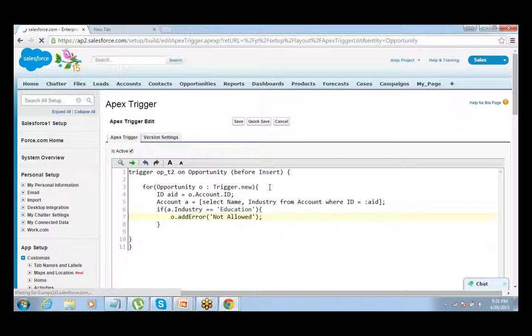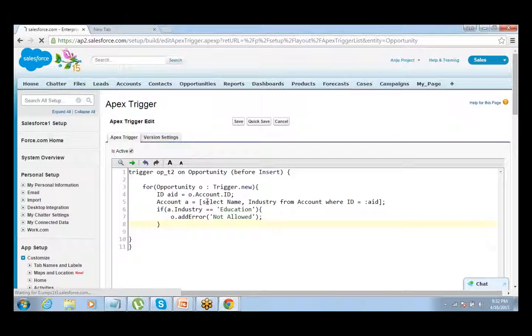In the previous example, the code that Sonu you were trying to write, we were trying to compare it in the if statement itself, o.account.industry, but it was not able to check it there because the querying of the data is not happening on the account. It was just querying the data on the opportunity table.